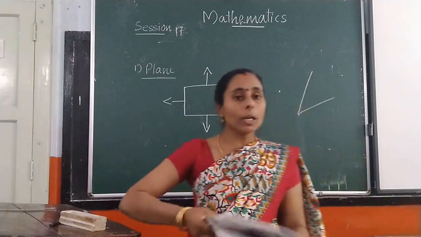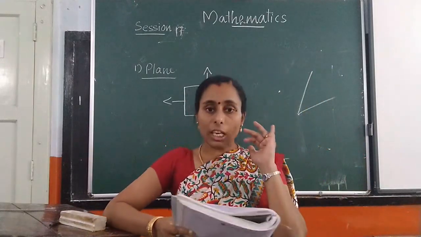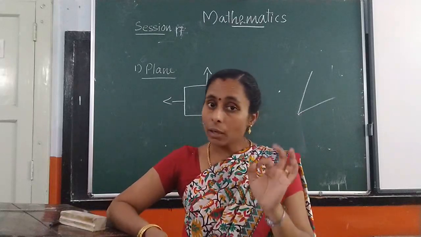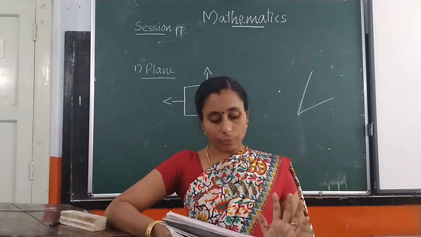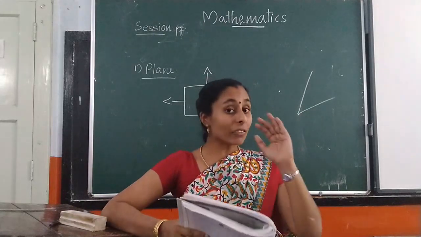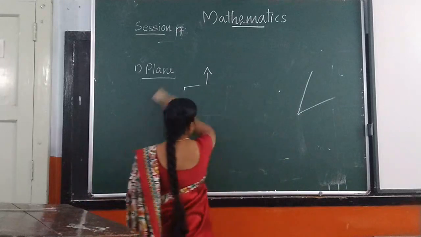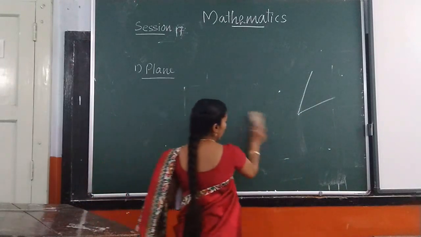Okay, what is called a point? A point is a position in a given space, or a dot represented on a plane surface. Okay, then how can we give a name to the point?